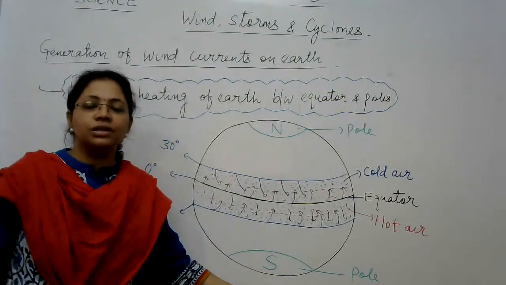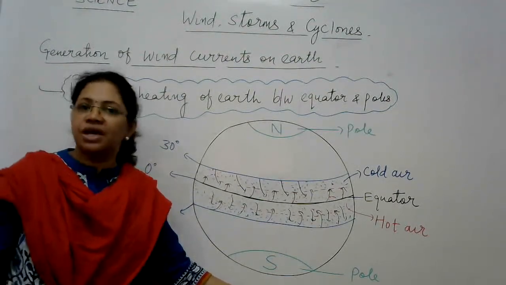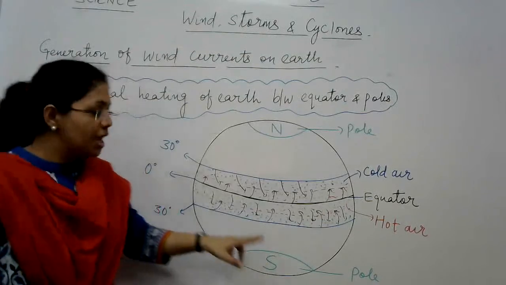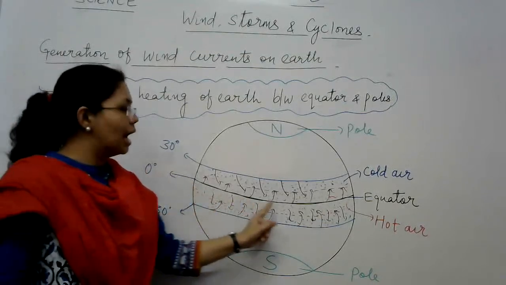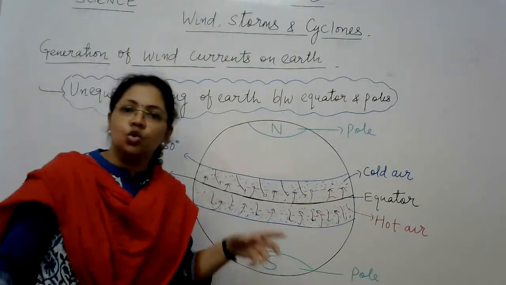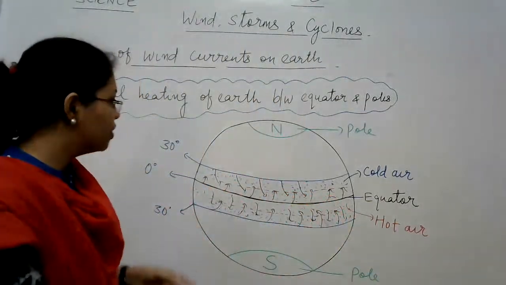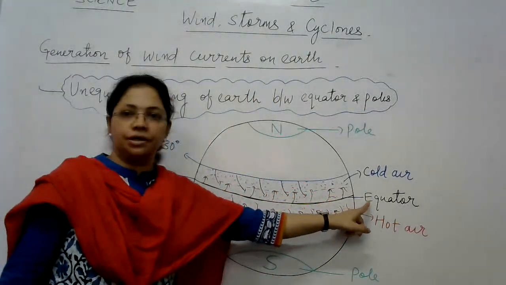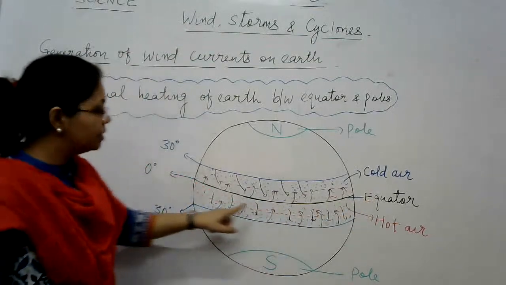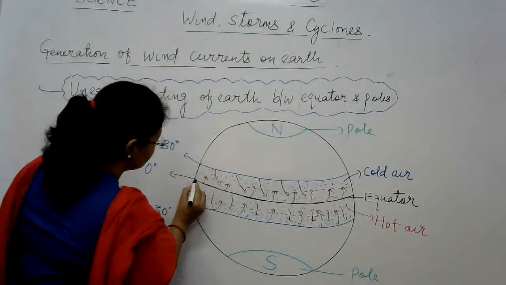We know that our Earth is almost spherical in shape. An imaginary line which divides this globe into two equal halves, two hemispheres, we call the equator. Here in this diagram, I have drawn this part as the equator. I hope it is clearly visible to you.